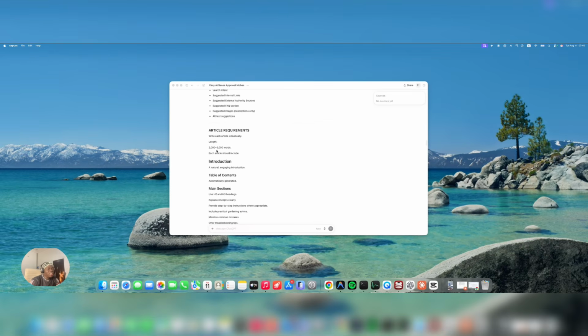Now, this is to avoid thin content, right? So low value content and thin content is actually two different things. So you might get rejected for thin content, which means that the content is actually empty, right? So that's why you need to run it up to 2,000 to 3,000 words.